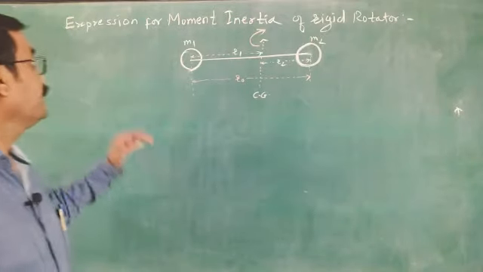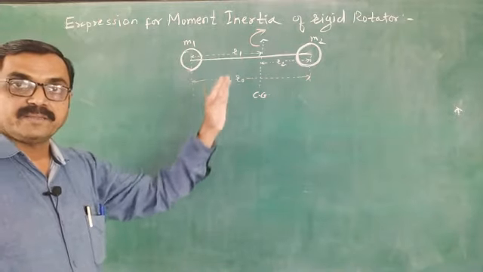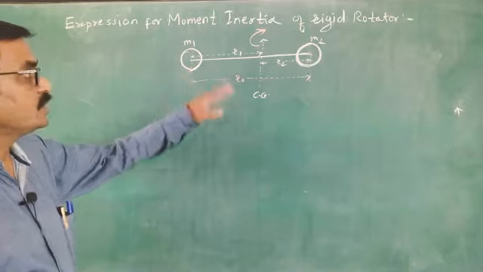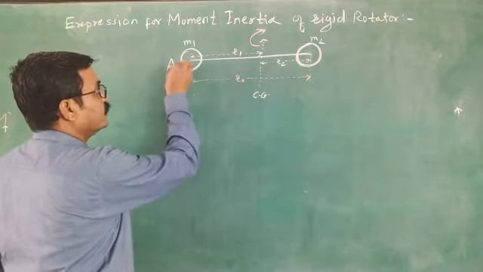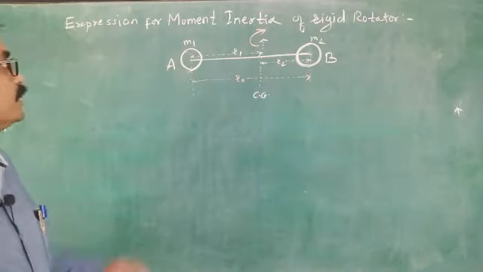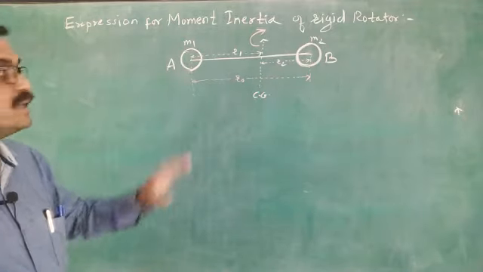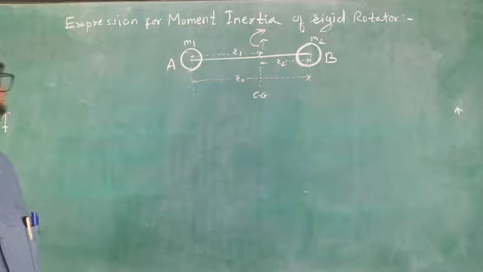Now, expression for moment of inertia of rigid rotator in microwave spectroscopy. Now consider a molecule AB. In order to see the derivation for moment of inertia, consider heteronuclear diatomic molecule AB.